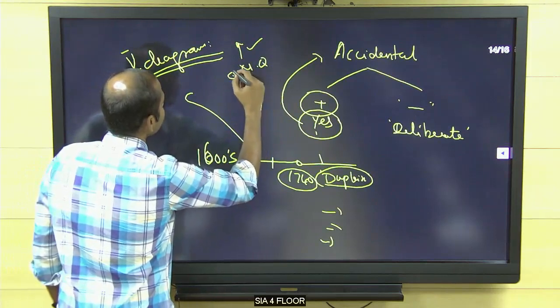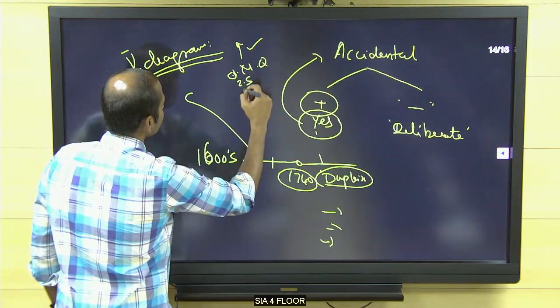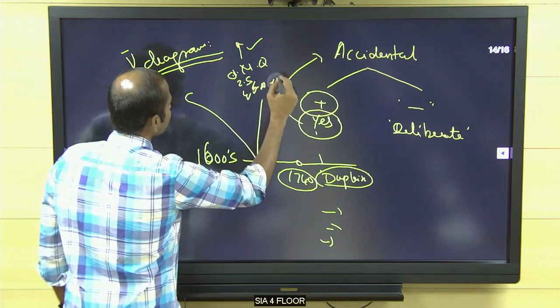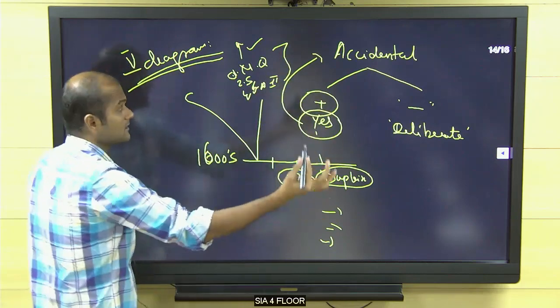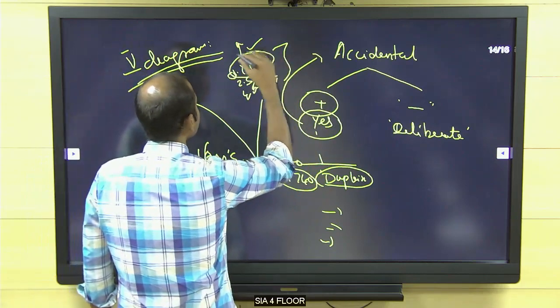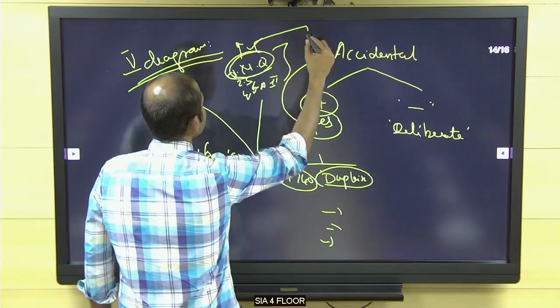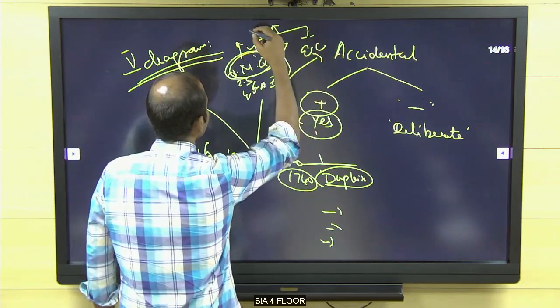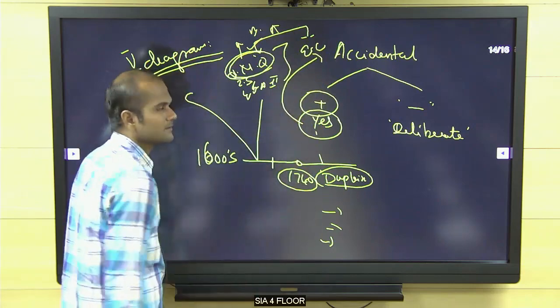But in the end, not only Mir Qasim, Shuja-ud-Daulah as well as Shah Alam, all three joined together. The British never expected it. It is a surprise to the Company at Buxar.